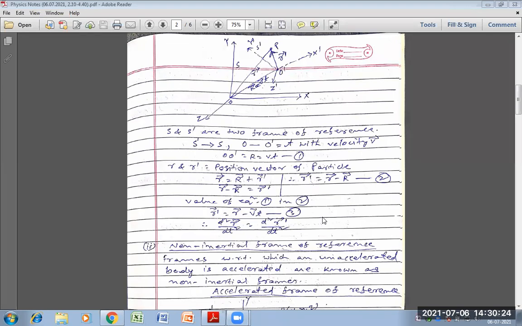Now another is the non-inertial frame of reference. Non-inertial frame of reference means if an unaccelerated body is accelerated, it is called a non-inertial frame of reference.